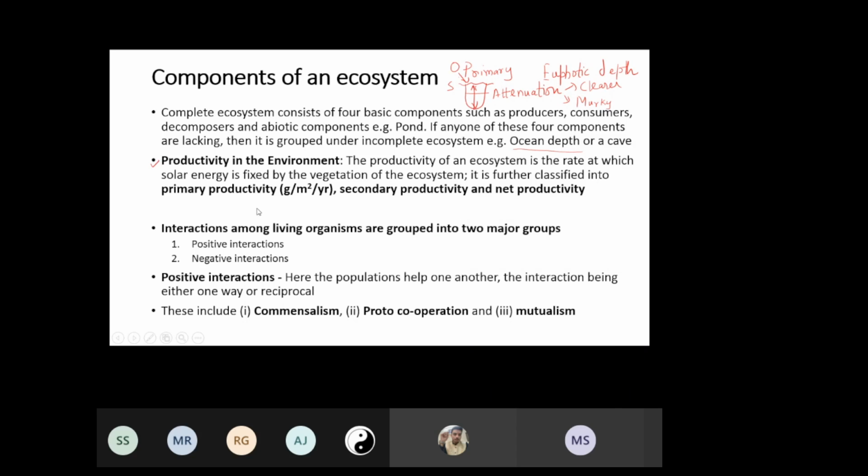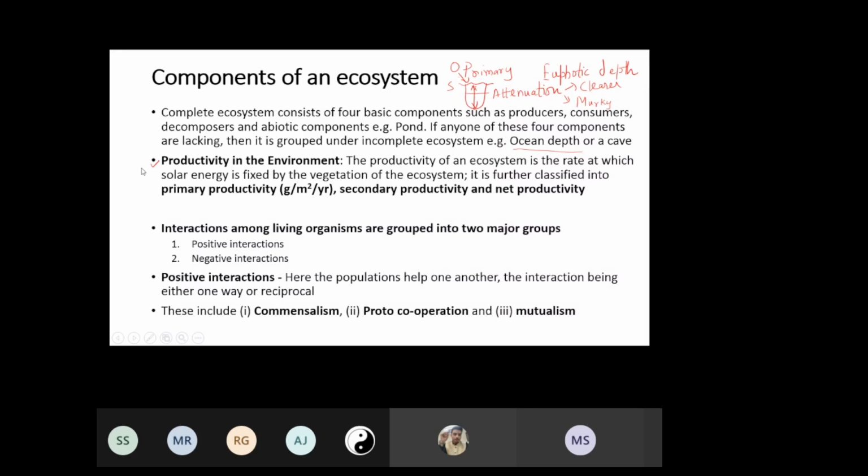This primary productivity is reported in units of gram per square meter per year. That means the rate of synthesis of biomass on an area in a year. Based on primary productivity, we have secondary productivity and then net productivity. We'll come to this, but for now, understand what we mean by productivity.